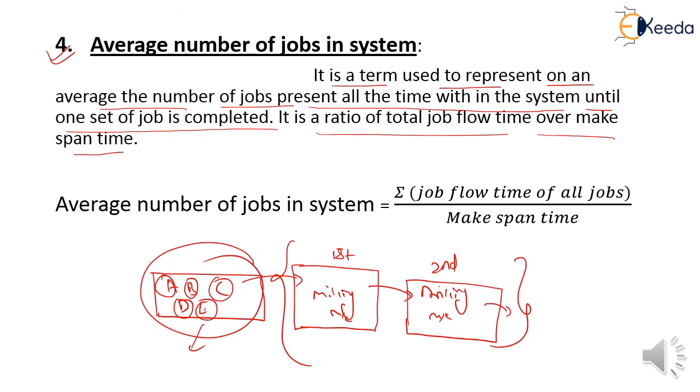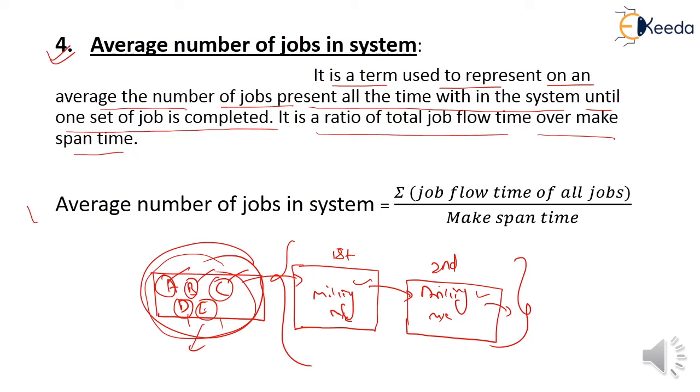Clear to all? What is the average number of jobs in the system? It is nothing but the jobs A, B, C, D and E being present in the milling machine and drilling machine until all these jobs are completed. Okay students, so what is the average number of jobs in the system? It is a term used to represent the average number of jobs present at all times within the system until the one set of jobs is completed.